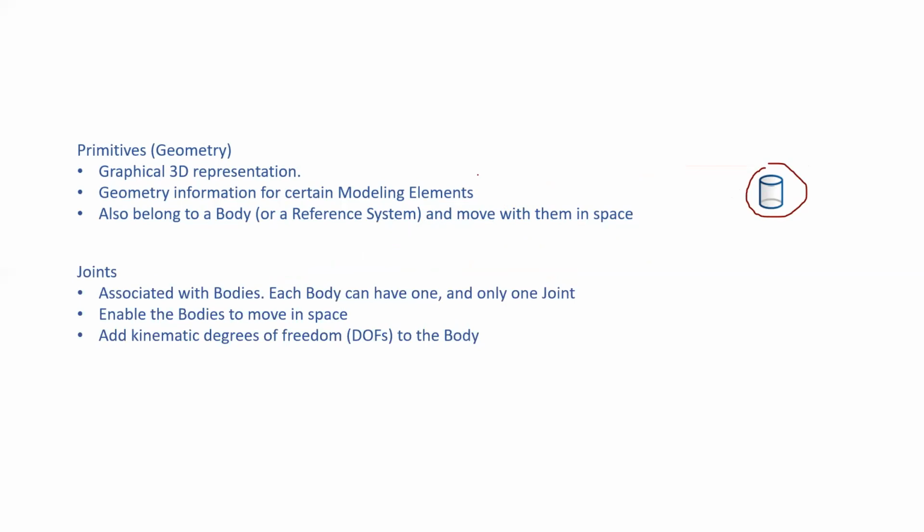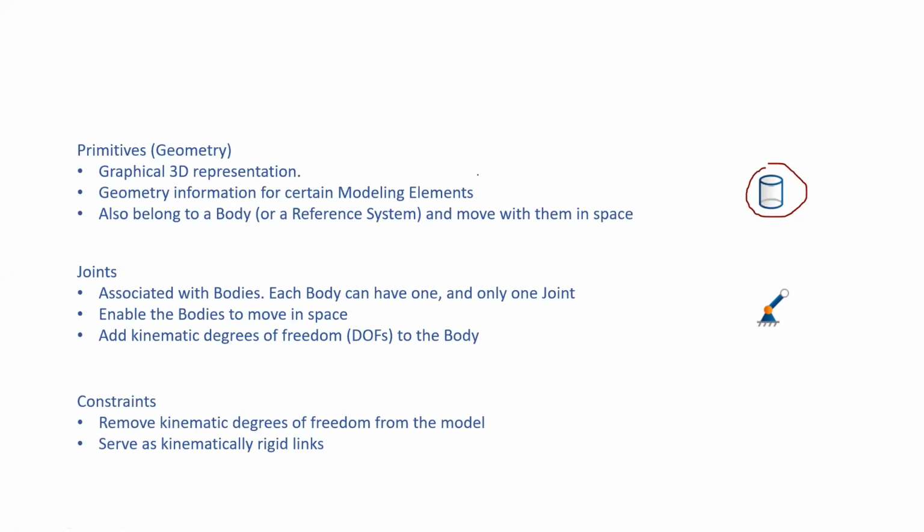Now joints. What is the use of joints? In the previous class, I explained this in CATIA. Joints are used to provide motion. An associated body can have one and only one joint, and it enables the body to move in space. I told you, like motion, and also kinematic degree of freedom to the body. And this is the symbol of your joints.